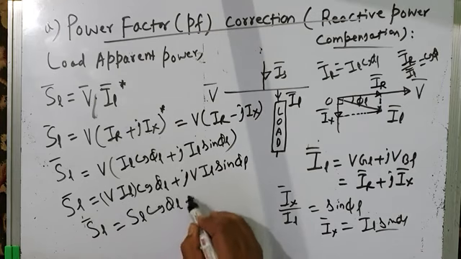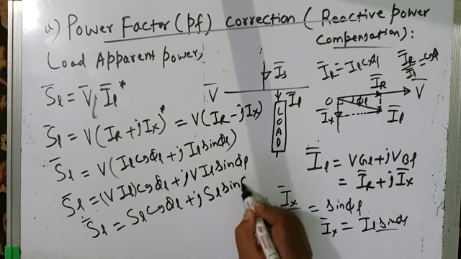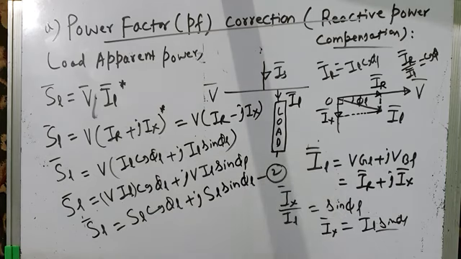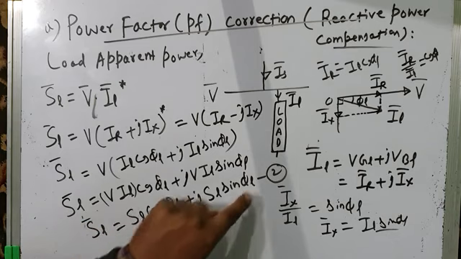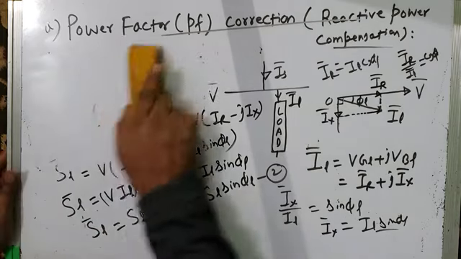So SL cos phi L plus J times SL sine phi L. Let us call this equation 2. This is the total apparent power required by the load. This is the active power component and this is the reactive power component, as we already know.